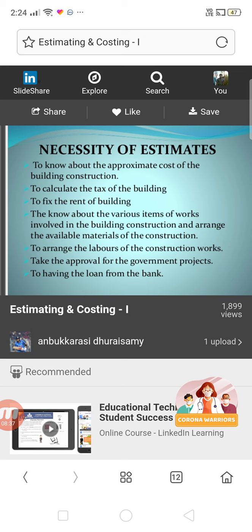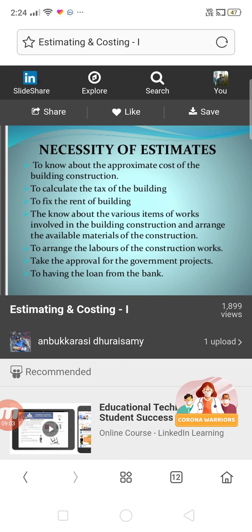As you all know, income tax plays a very important role, not only in construction but everywhere. Even on our salaries, if our salary is more than 25,000, 30,000, obviously income tax is levied on us. In the same manner, house tax, property tax, salary tax, etc. Based on the tax, he'll be fixing up the rent of the building.